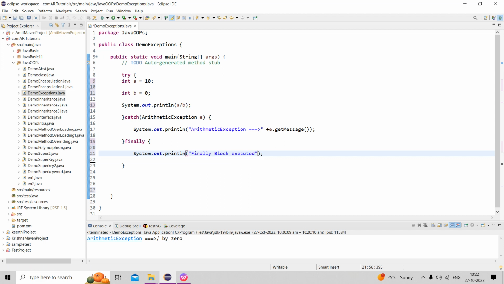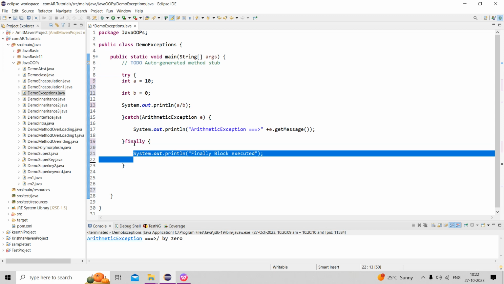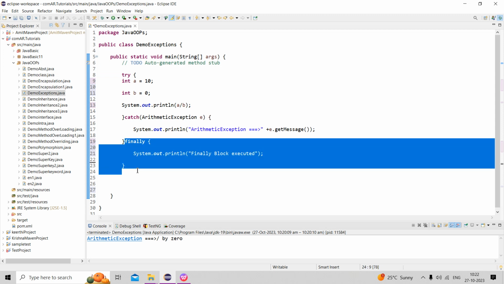The finally block is executed. Whatever may be, the finally block is generated, whether the catch block caught it or not. Whether the catch block finds the error or not, anything, the finally block is always executed.